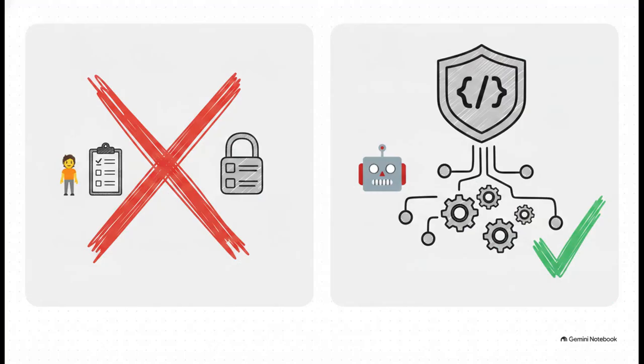The contrast here is absolutely everything. Manual rules were built for humans logging in and out. But AI agents, they are non-human identities. Legacy identity and access management systems just fail here because agents do not work like humans. They dynamically chain tools, they access long-term memory, and they inherit excessive permissions without any standard session-based oversight. Policy as Code replaces those static rules with automated programmable policies that can actually govern autonomous agents at scale.